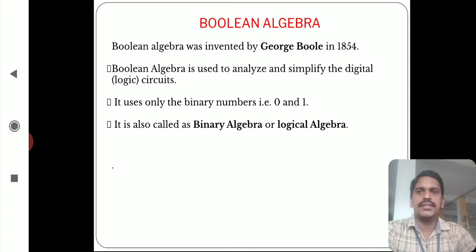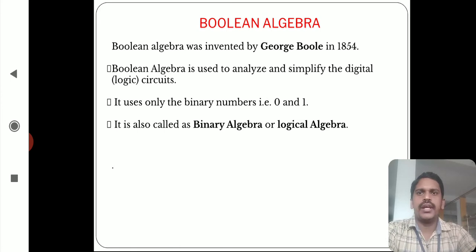In previous classes we discussed different types of logic gates, depending upon the OR logic and AND logic, and finally the complement of binary numbers.